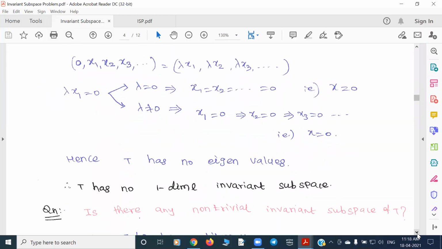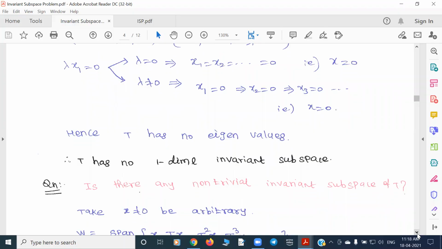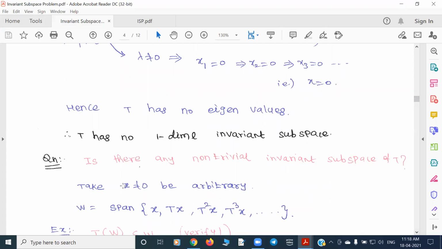Of course, when you are in an infinite dimensional space, you take an arbitrary non-zero element x. Now take x, T of x, and T of T of x, that's called T squared of x. Now T cube of x, that means T of T squared of x. And take like this. So this is called the orbit. And now you take their span. If you take the span of these vectors, this may not be linearly independent, but you're just taking the span. Once you take a span, there will be a vector space. That's again a subspace of your given space.